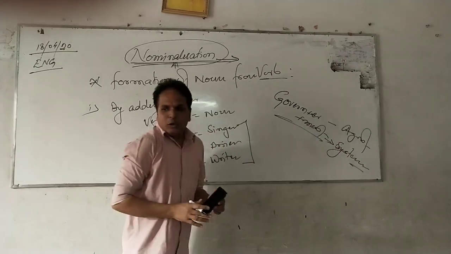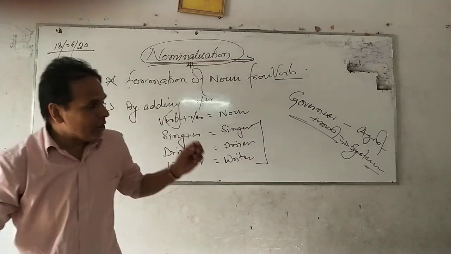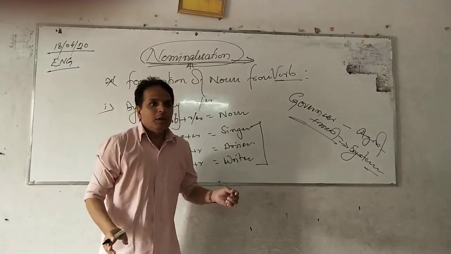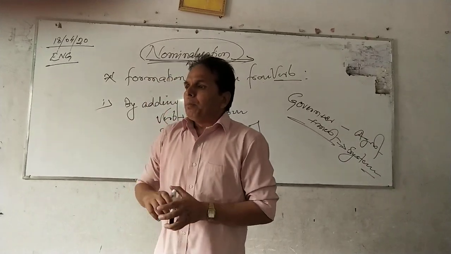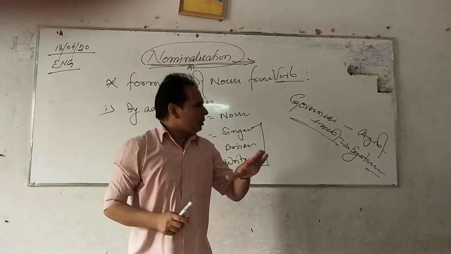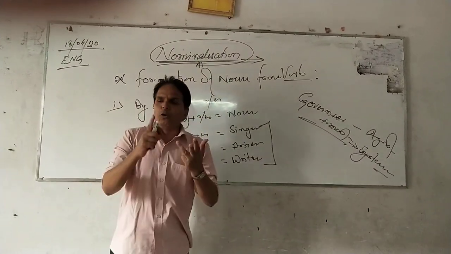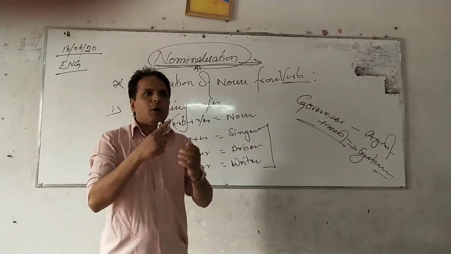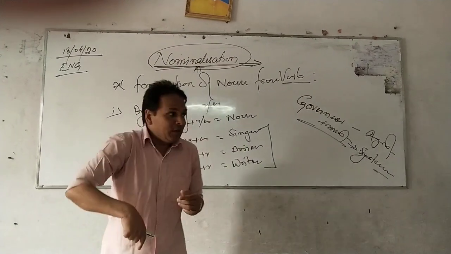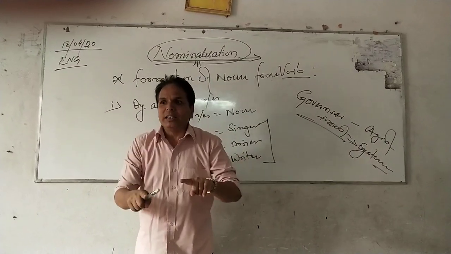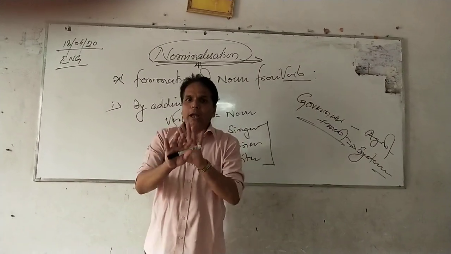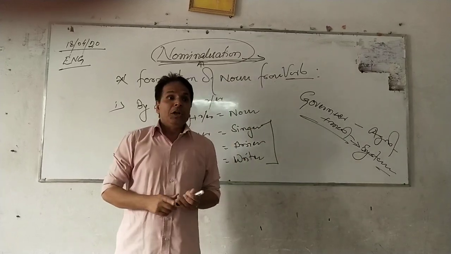System. So here I see agent noun, system noun. There will be some confusion because most of the process of the study takes the noun in different types: proper noun, common noun, collective noun, material noun, abstract noun. But here I am telling you agent noun, system noun, and this particular thing creates the confusion. So I would like to clarify this confusion.